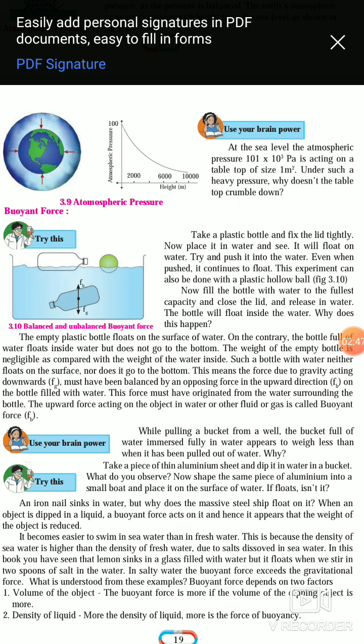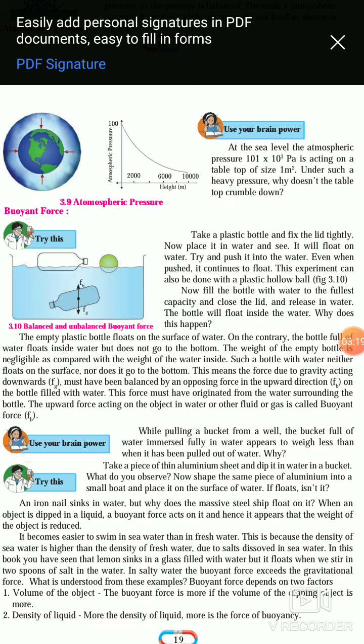That means buoyant force does not allow that bottle to sink, and the force of gravity does not allow that bottle to float. तो दोनों फोर्स वहाँ पे काम कर रहे हैं. That means these forces we are calling here balanced and unbalanced forces. buoyant force उसको डूबने नहीं दे रहा है और gravitational force उसको ऊपर तैरने नहीं दे रहा है ना.